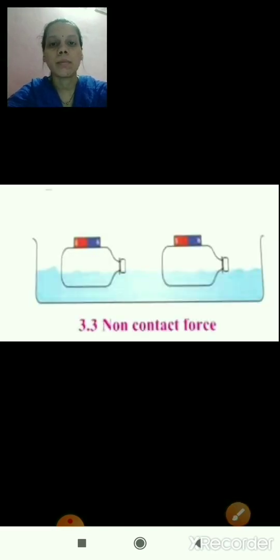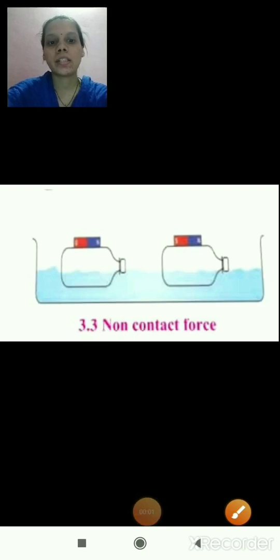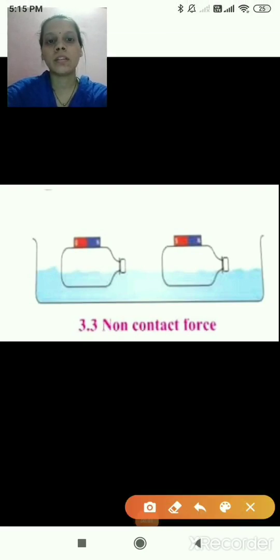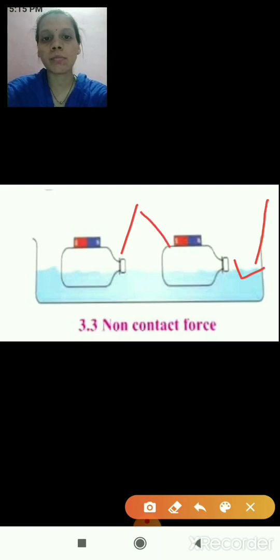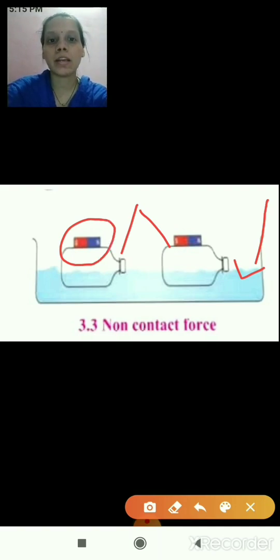Yes, one more example is given, that is non-contact force. As you can see here in one picture, this is an example of non-contact force. This is a plastic tray filled with water. Then there are two plastic bottles. On the top of the plastic bottles, as you can see here, a small bar magnet is placed. On each bottle you can see a small bar magnet.